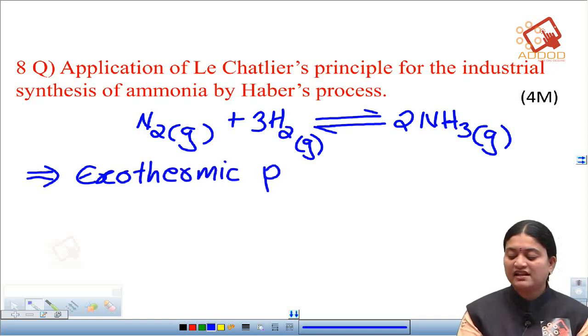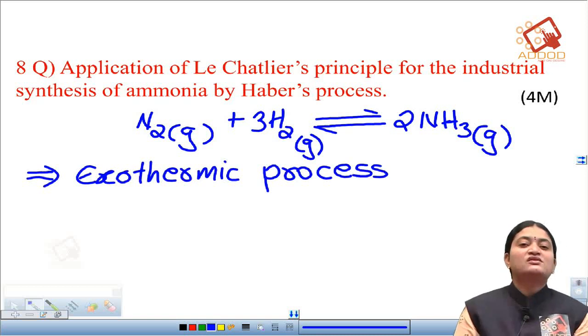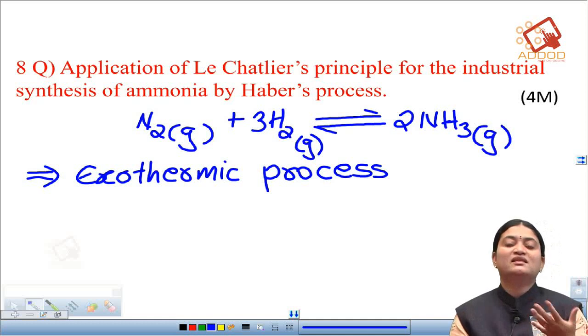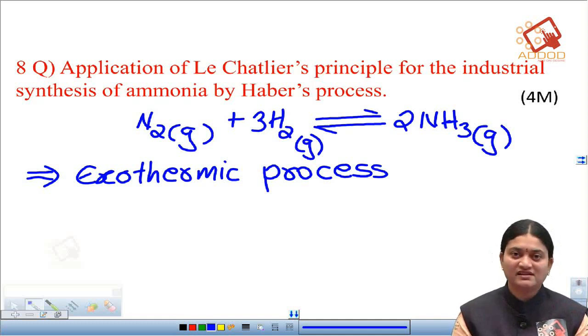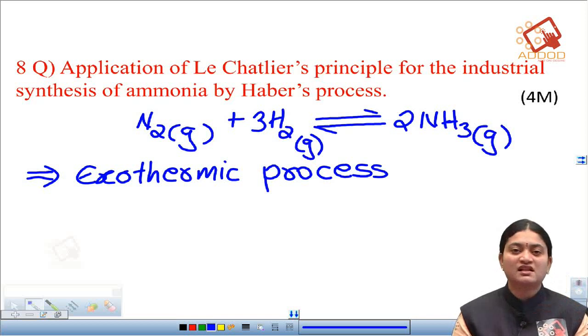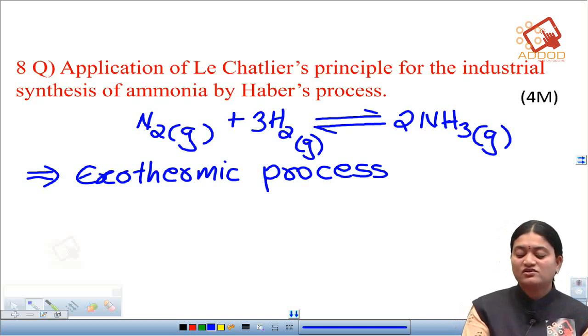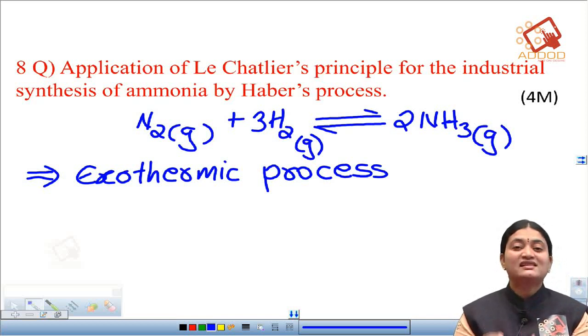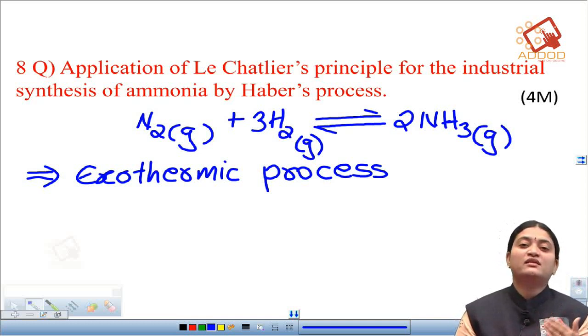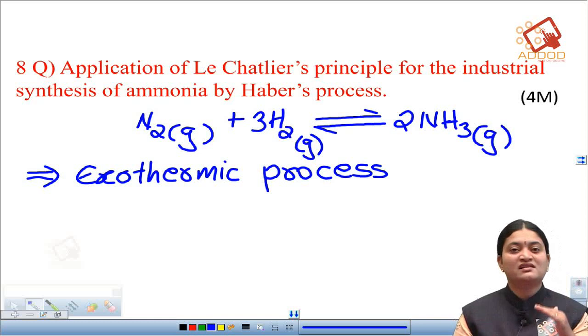Exothermic is nothing but it liberates heat. If it is liberating heat, then what is the favorable condition for this one? Low temperature is the favorable condition. So we can write that since the reaction is exothermic, the favorable temperature is low.